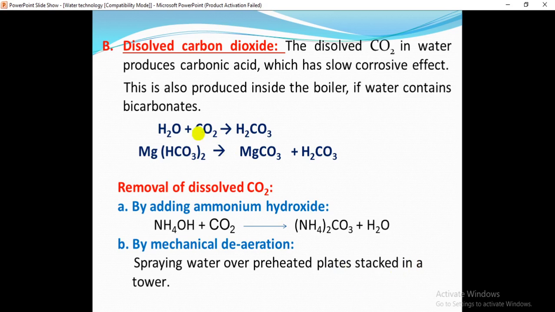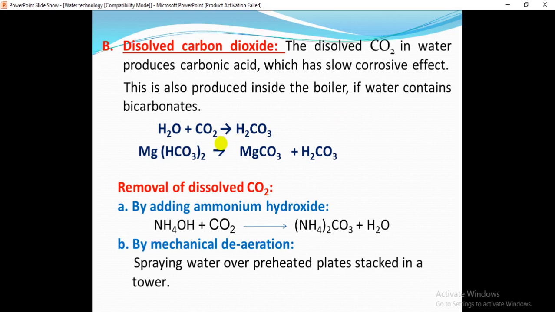And the second one is dissolved carbon dioxide. The presence of dissolved carbon dioxide in the boiler feed water is also a reason for boiler corrosion. The dissolved CO2 in water produces carbonic acid, which has a slow corrosive effect. This is also produced inside the boiler if the water contains bicarbonates.